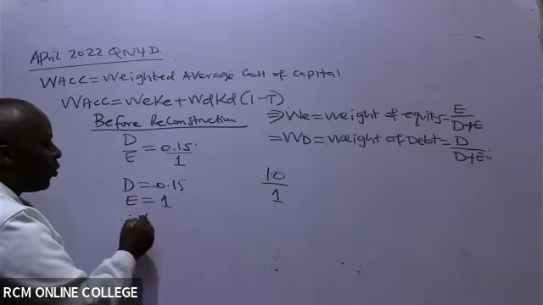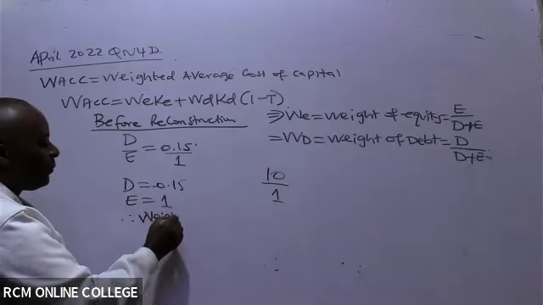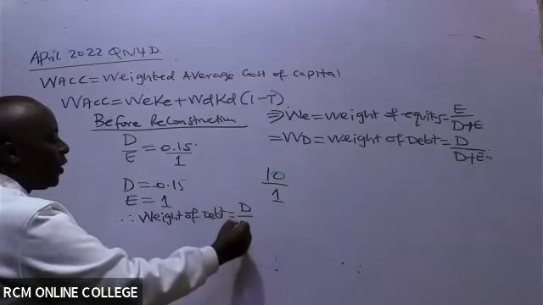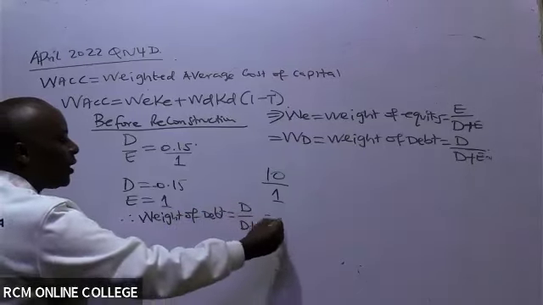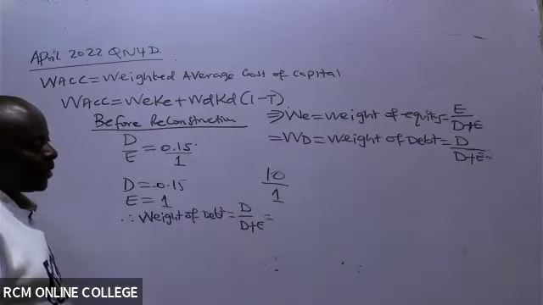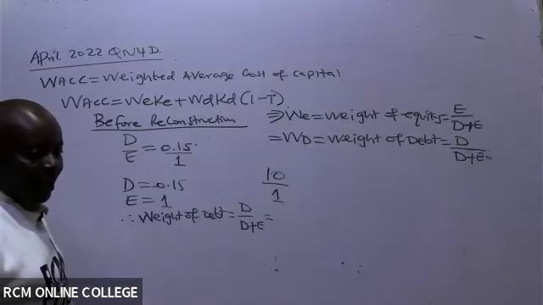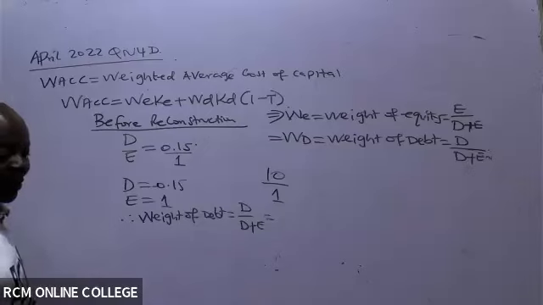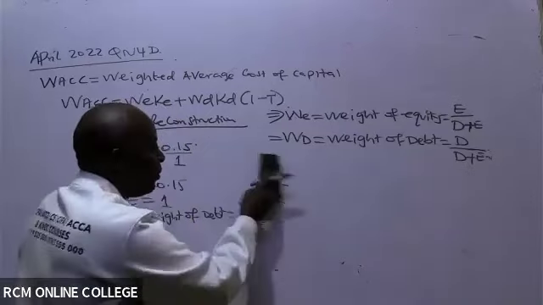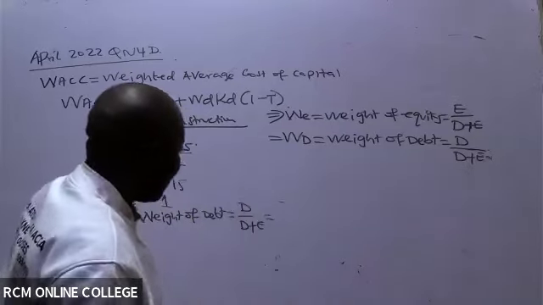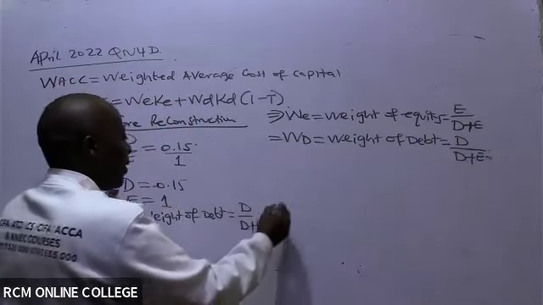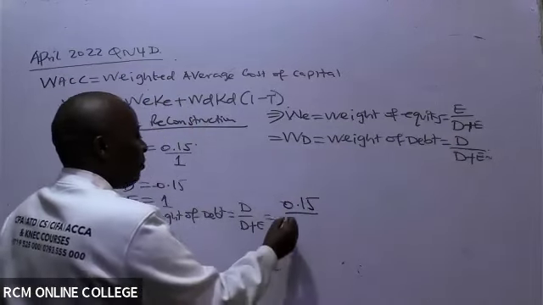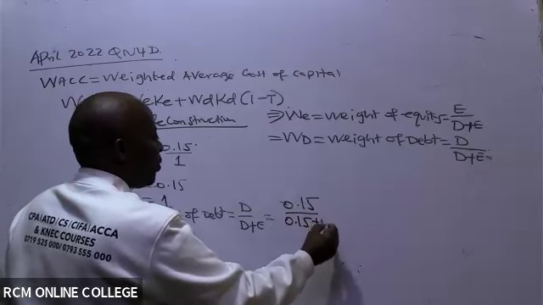And therefore, weight of debt, which is debt over debt plus equity, will be equal to what here? The debt I have here is 0.15, over the debt again, 0.15, plus 1.